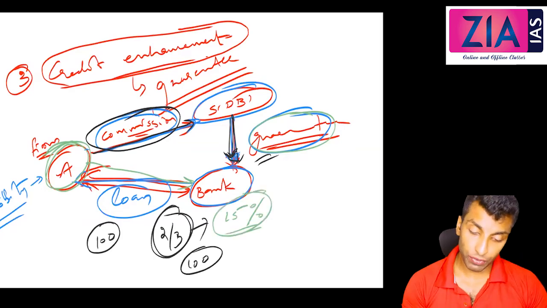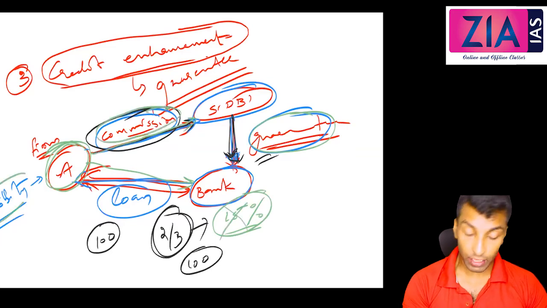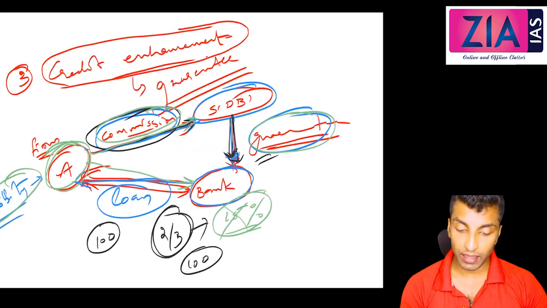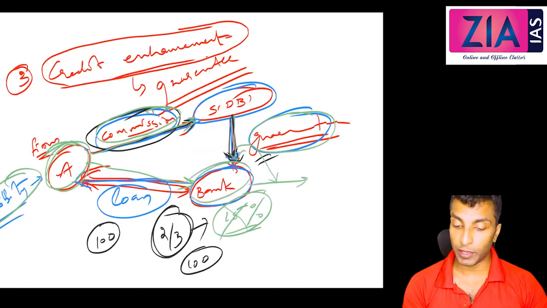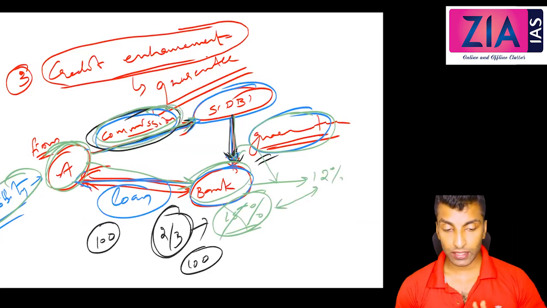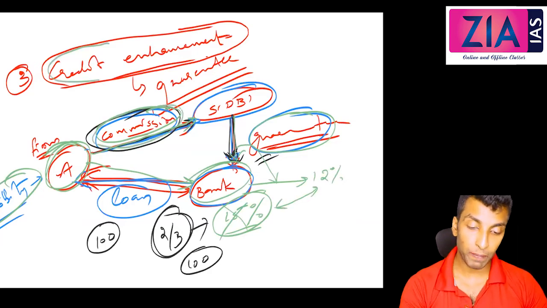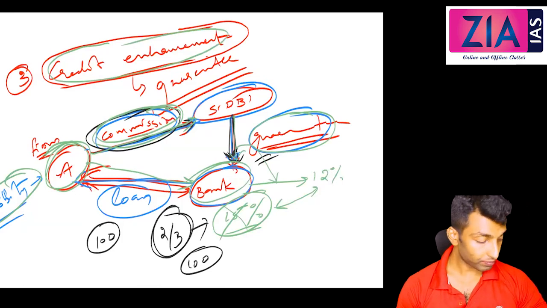Instead, if company A approaches SIDBI and pays a commission, SIDBI will conduct a viability study. If the project is viable, the bank will get the guarantee, which enhances the creditworthiness. So the interest will be 12% instead of 15%, and the company effectively pays this difference as the commission. In any way, this is beneficial. That is what I mean by the credit enhancement function of DFIs.